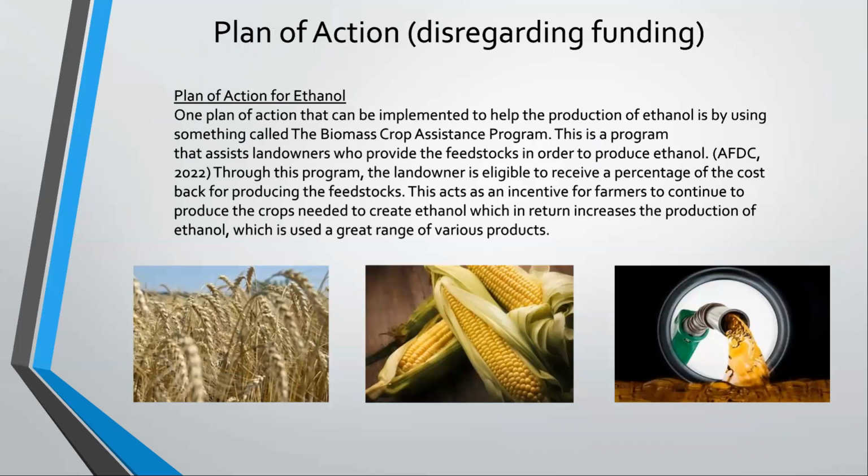So, a plan of action that can be implemented to help the production of ethanol is by using something called the Biomass Crop Assistance Program. This is a program that assists landowners to provide the feedstocks in order to produce ethanol. Through this program, the landowner is eligible to receive a percentage of the cost back for producing the feedstocks. This acts as an incentive for farmers to continue to produce the crops needed to create ethanol, which in return increases the production of ethanol, which is used in a great range of products.